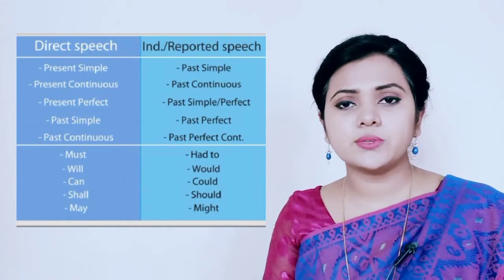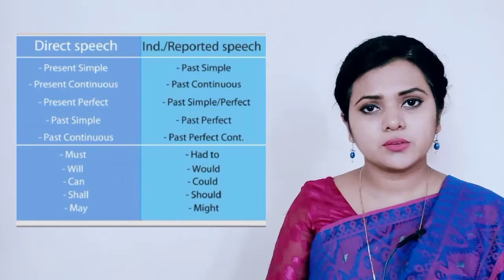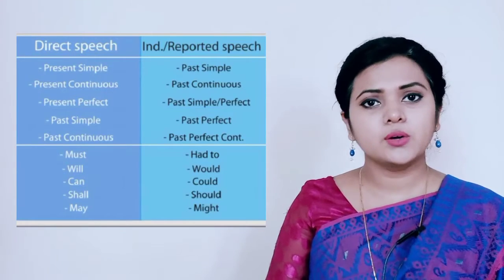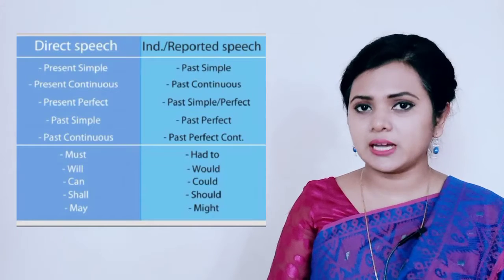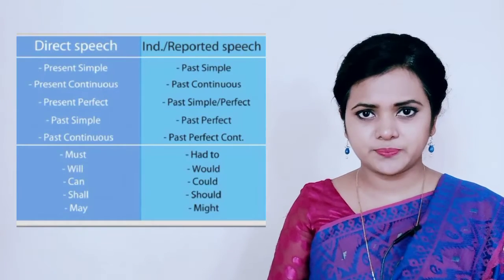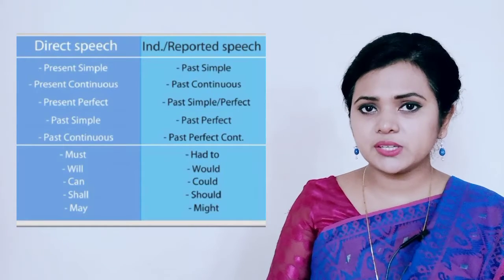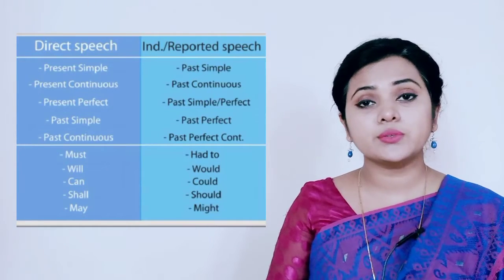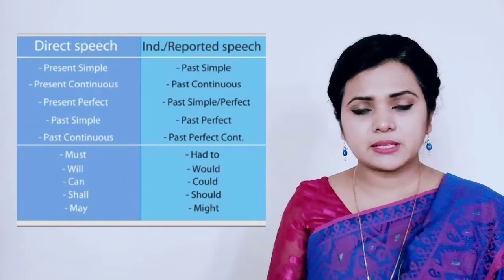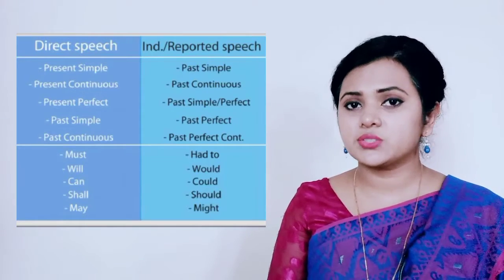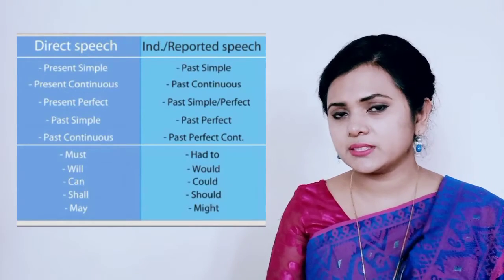There are lots of rules for changing narrative styles. First of all, we have to find out who the speaker of the dialogue or the given passage is. Then, when we change from direct to indirect, we have to follow certain rules. The tense of the speech gets changed. And how does it get changed?